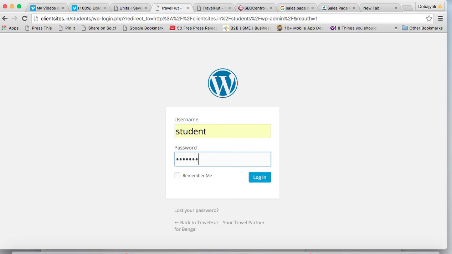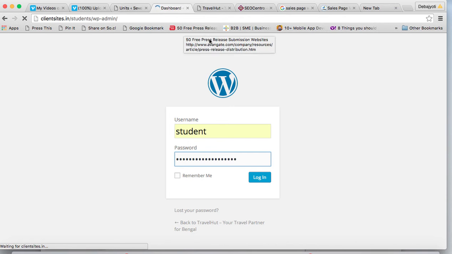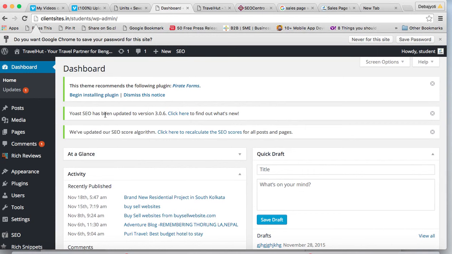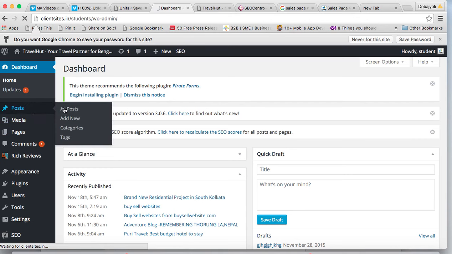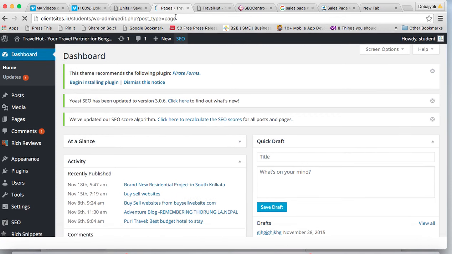So what we can check right now, we log into this panel and we would show you what is called keyword density and how to maintain it. So let us wait for the logging part. So we have already logged in here. So let's check with the pages. From here you can create a new page or create a new blog post. This is the basic backend panel of any WordPress website's dashboard.